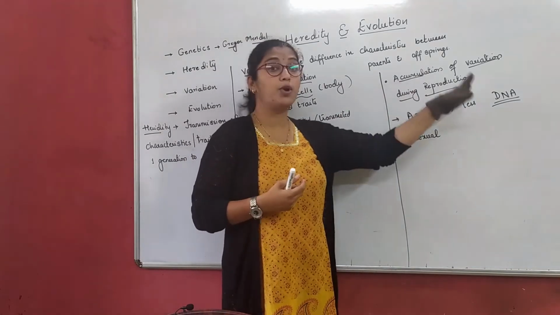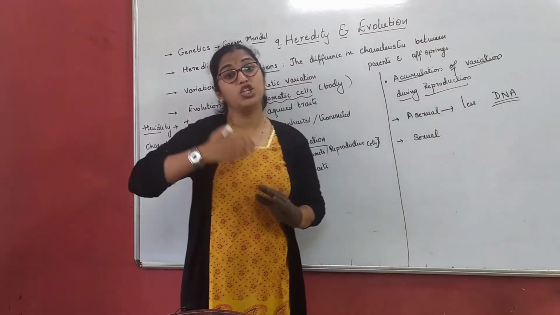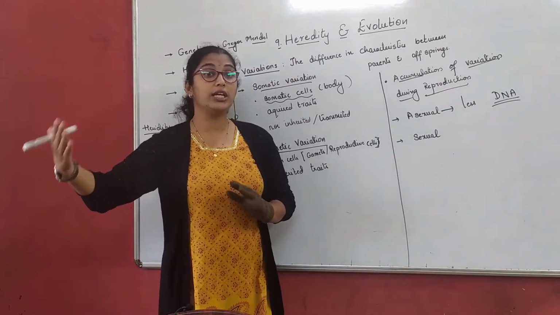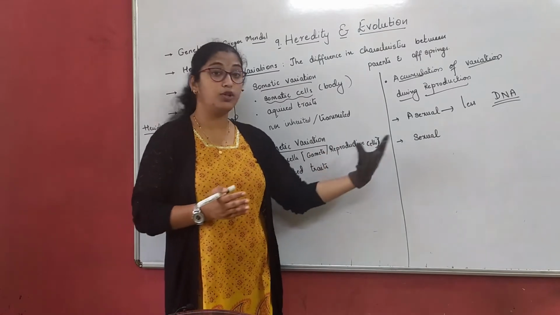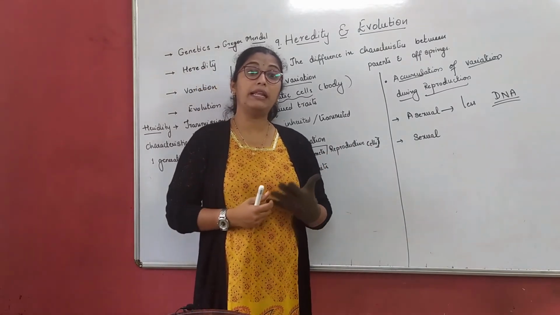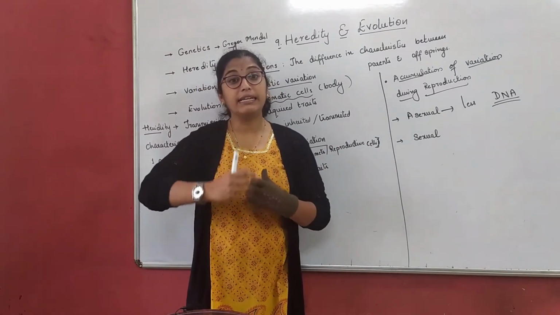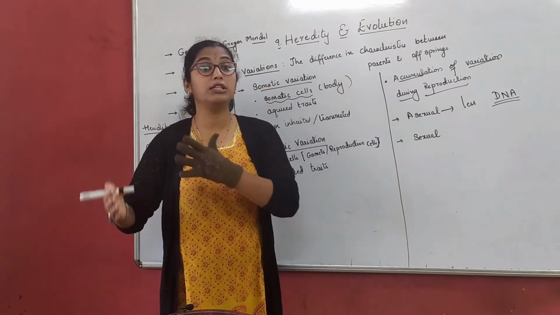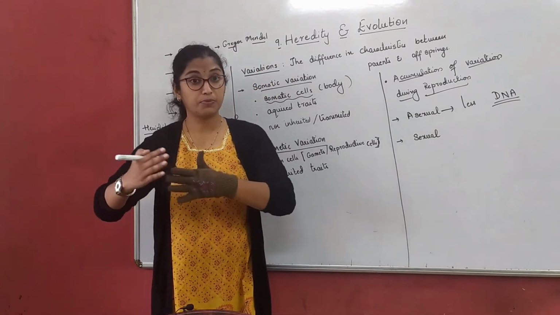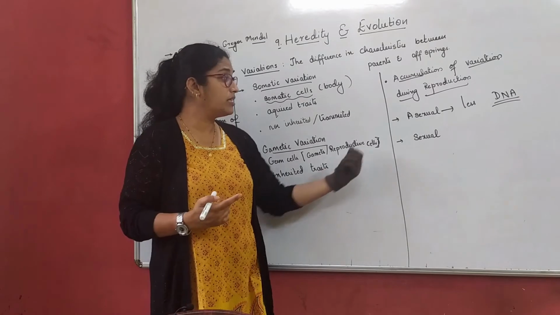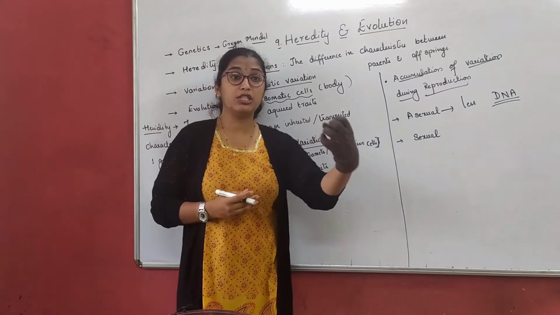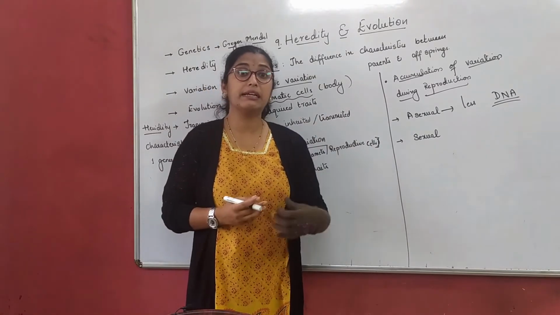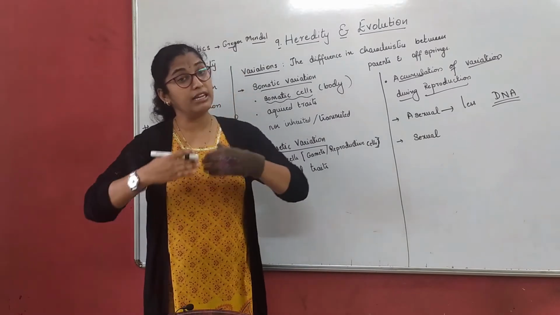Now, what has brought the variation? Variation has brought about change in the living organism, as we already said. So what will happen in bacteria here? Bacteria will start adapting to the new environment. If a particular bacteria is not able to survive in a particular condition, that bacteria will die.